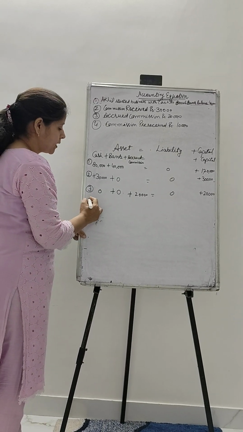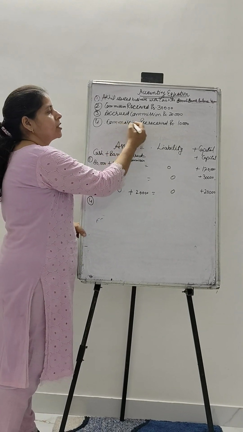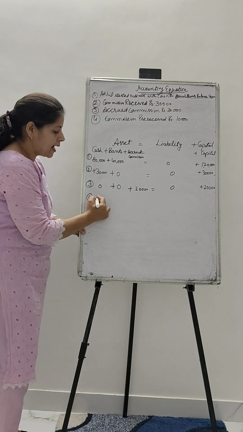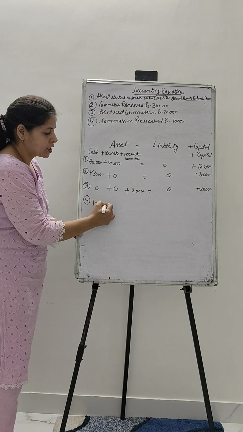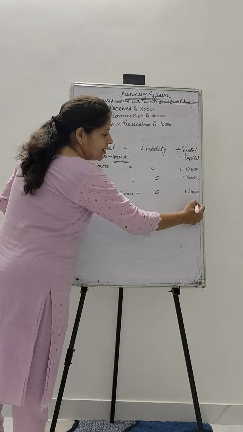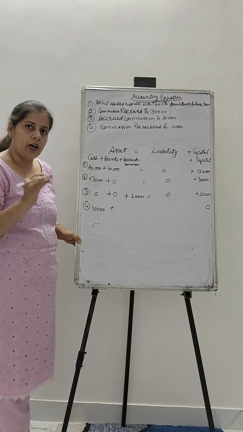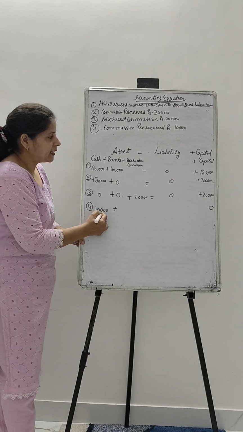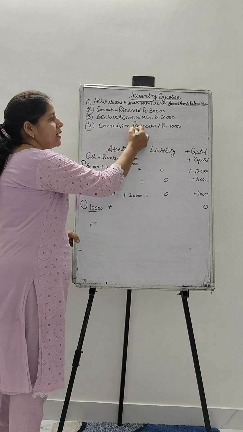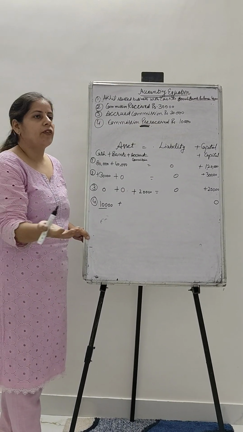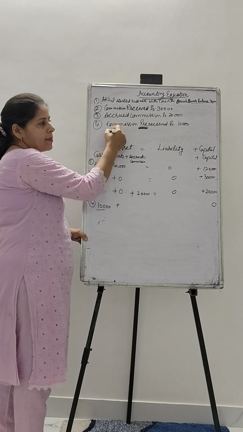Now, the fourth point is when he says commission is pre-received, rupees 10,000. You are receiving cash which is actually not income of the month. That is not for that month. This 10,000 is pre-received. That means it belongs to the next month, for which I have not done my job.